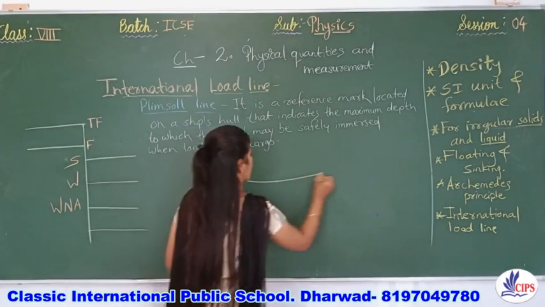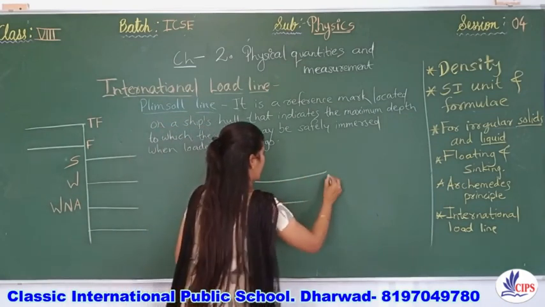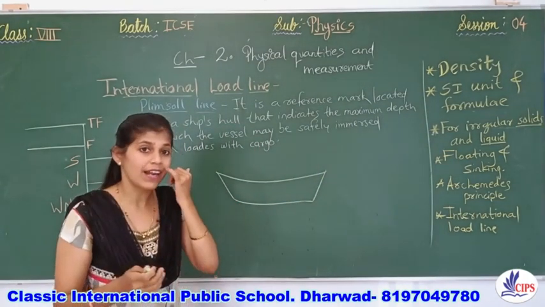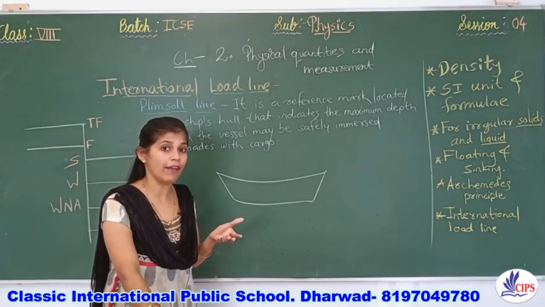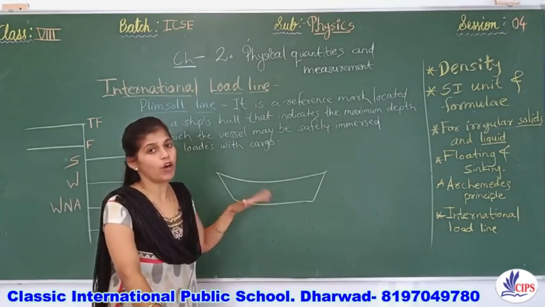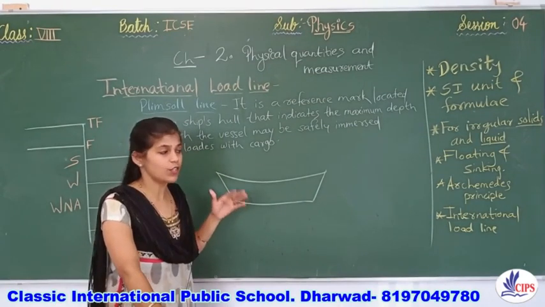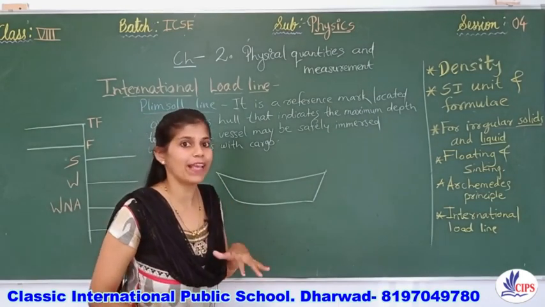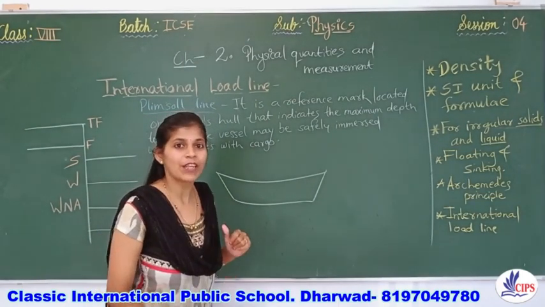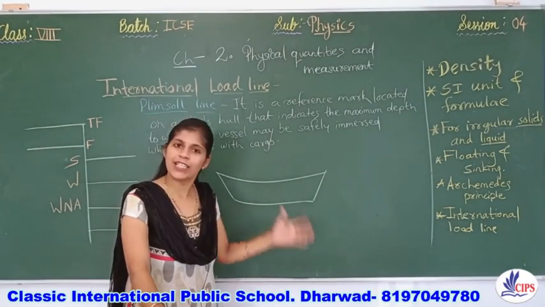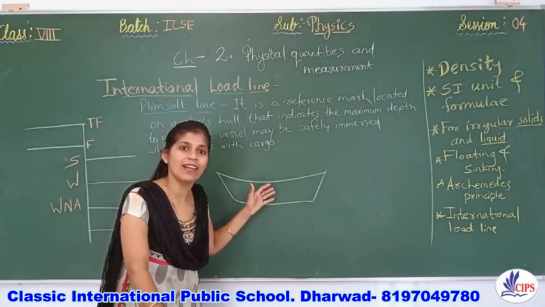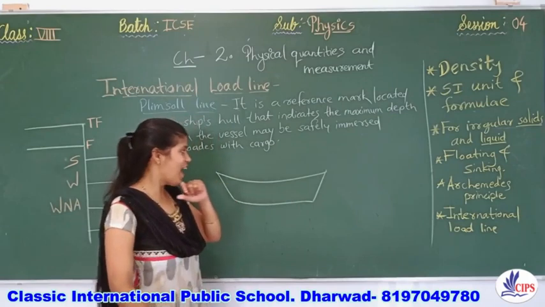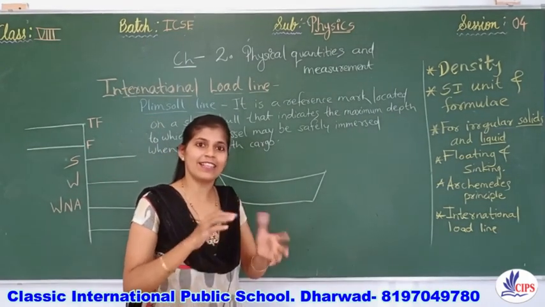So basically these ships will have a very big volume. It's not some meters, it will be many meters, right? I would like to share some information. The ships used for the purpose of wars are called Yuddha Nauka, right? I visited a place, Goa Shipyard Limited, Vasco. There I saw a ship for the first time, having a length of around 100 meters, and the name of that ship was Virat. I was surprised to see the interior inside the ship.